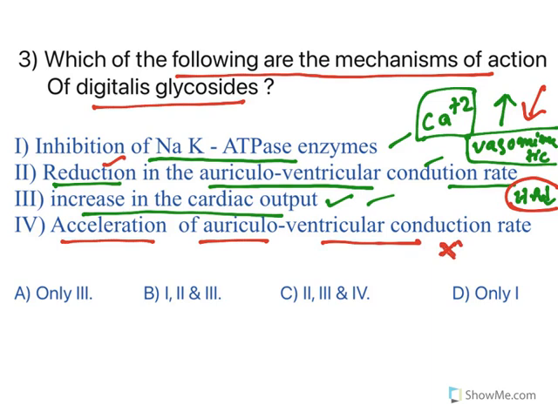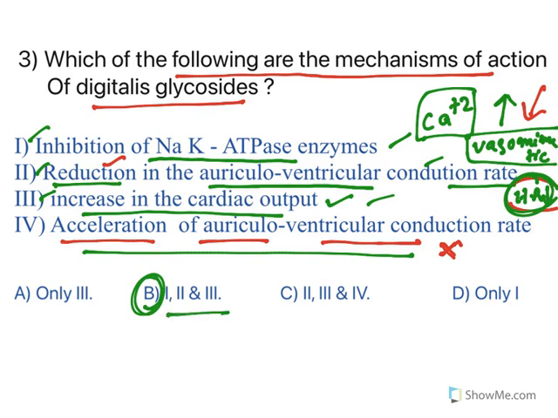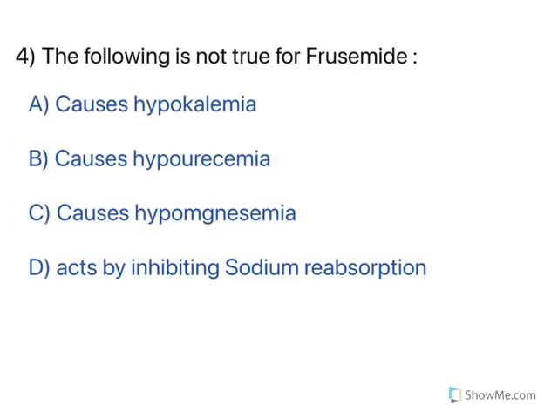Now, when you see the answers, option A, 1, 2, 3 are right. So option B is the correct option. Don't get confused. This one is not there. The best advantage with digoxin or digitalis glycoside is that with reduced oxygen demand, it increases cardiac output. Why? Because it is reducing heart rate. Reducing heart rate means reducing oxygen demand. So option B is the right answer. Moving to the next one.